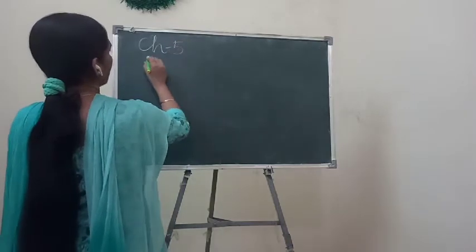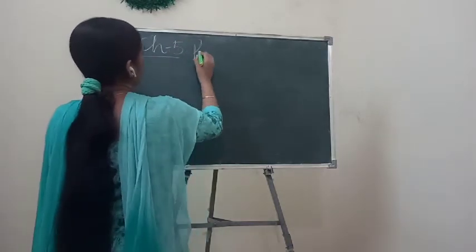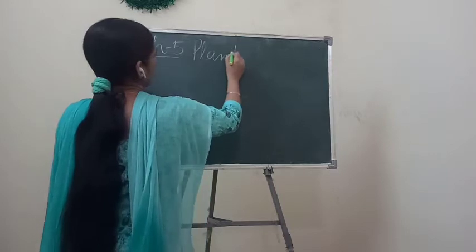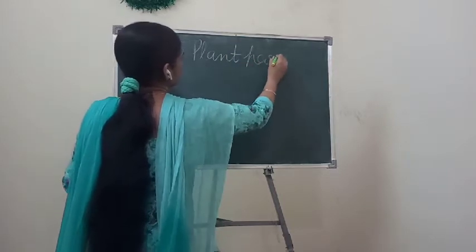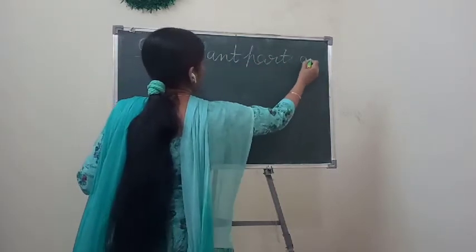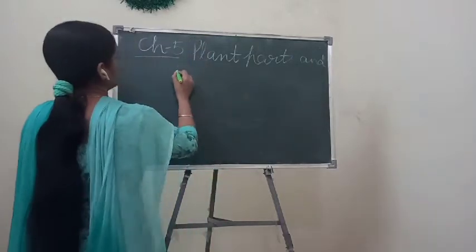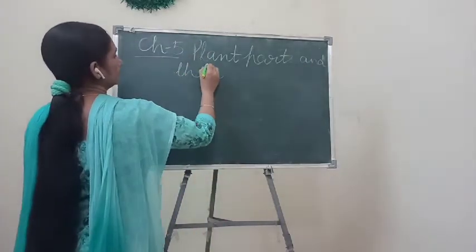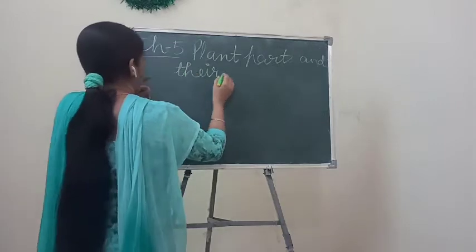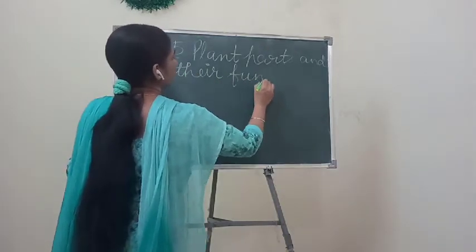So chapter number 5 is plant parts and their functions.